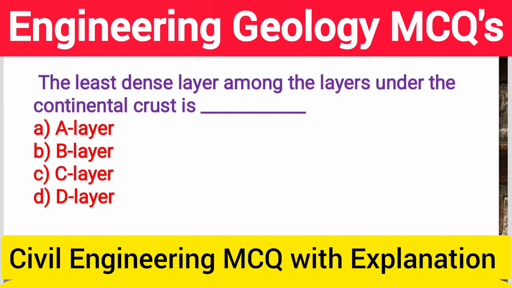So the A or the upper layer in between 2 to 10 km thickness and is of low density, that is 2.0 gram per centimeter cube. So the correct answer is option A layer.